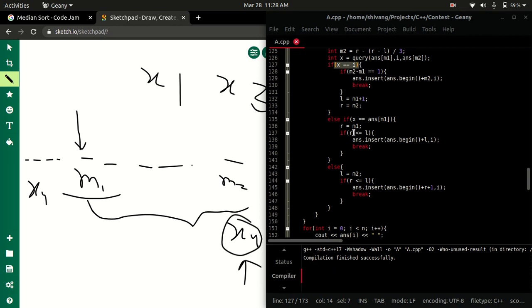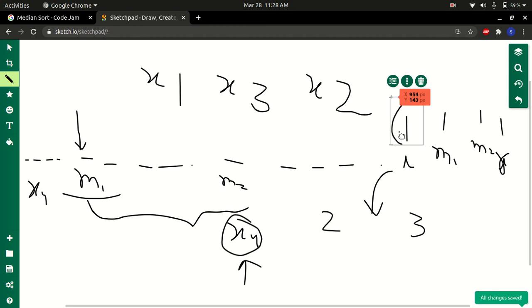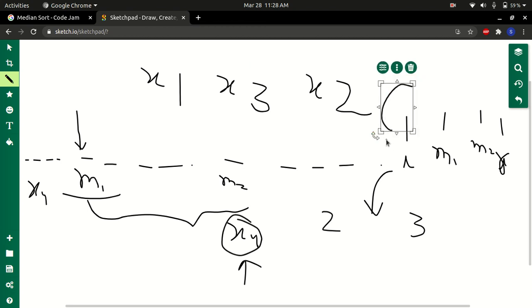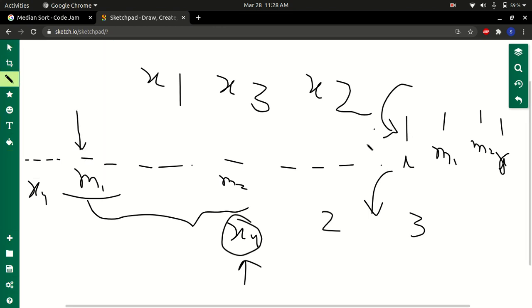Once again, this test case: if r is less than or equal to L, which means that I have to insert it before L. So this is like saying that if this was L, this was R, and in between them there are M1 and M2, and somehow R happens to be equal to L or less than L, which means the new element must be inserted in this position, before L. So I insert it here.